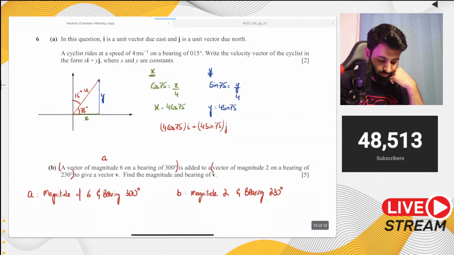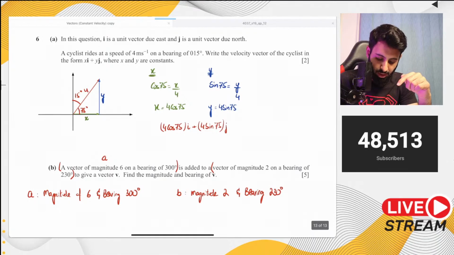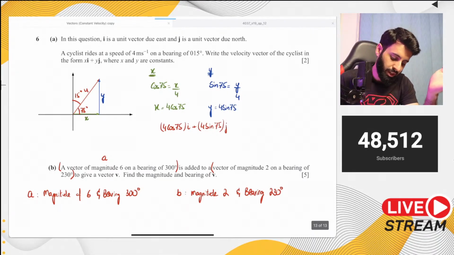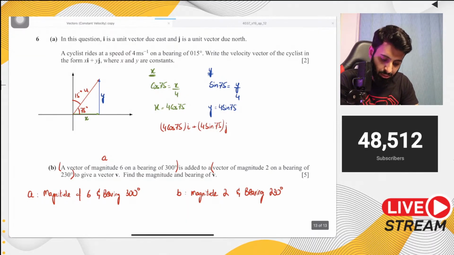Now, because we're not going to use it in part B, it's not necessary whether you write it in cos or sin, or whether you write it in decimal. If you want to write it in decimal, go ahead. I thought maybe we'll have to use it in part B, so I didn't want to deal with a lot of decimals. That's why I preferred to keep it in terms of sin and cos.